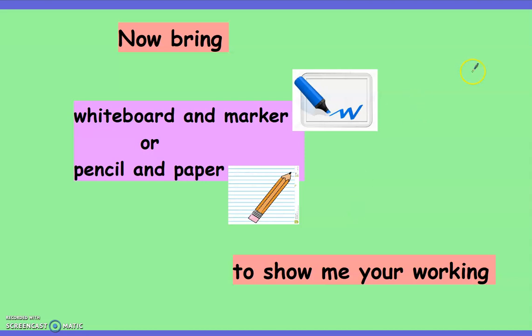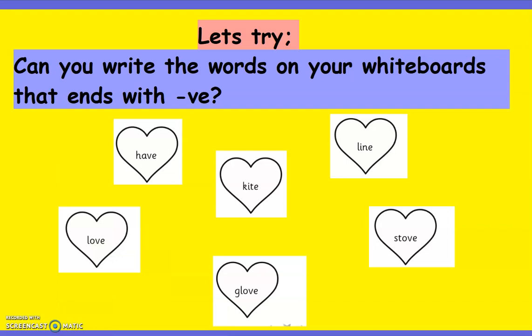Good. As all of you are here, let's see what is in our next slide. Okay, let's try these. These are some of the words that are given that you can see. Can you write the words on your whiteboards that end with VE? What is the task? Remember, we just learned the rule that if VE comes at the end of the word, we'll still spell it as V.